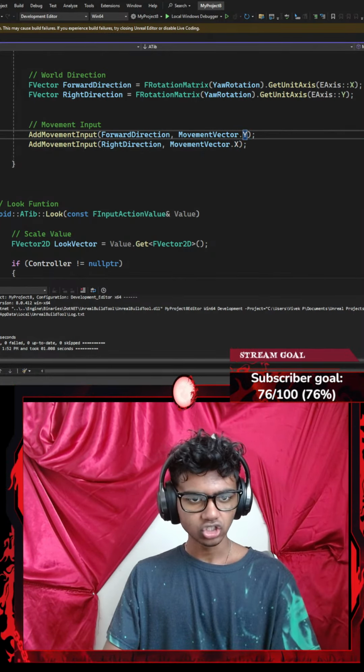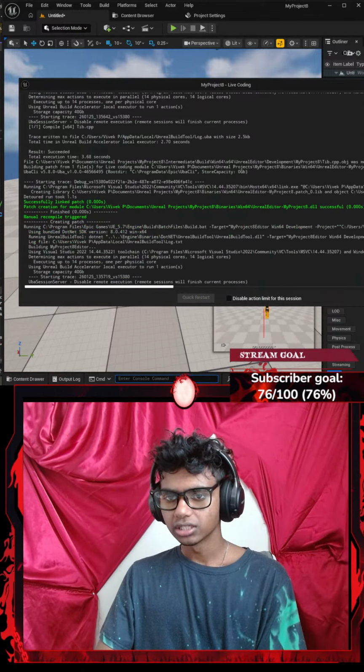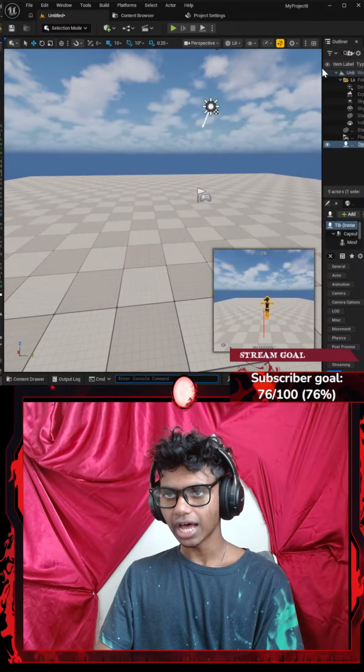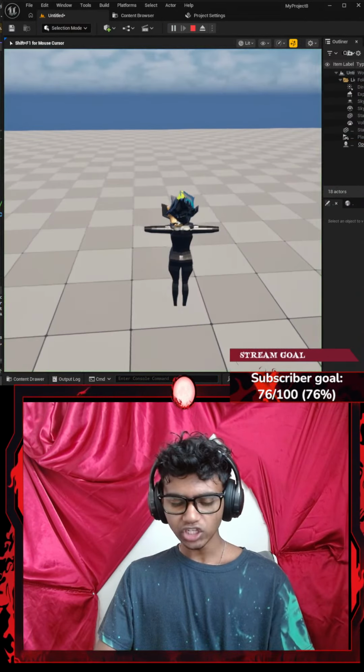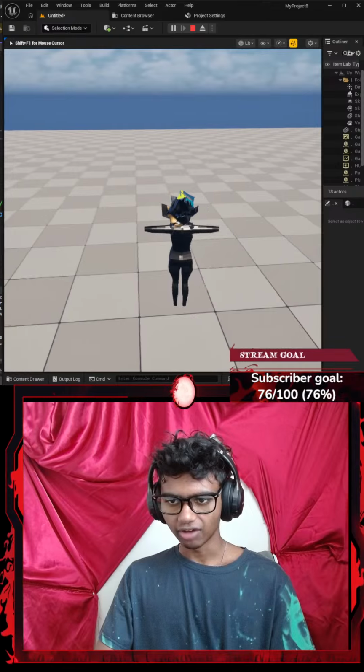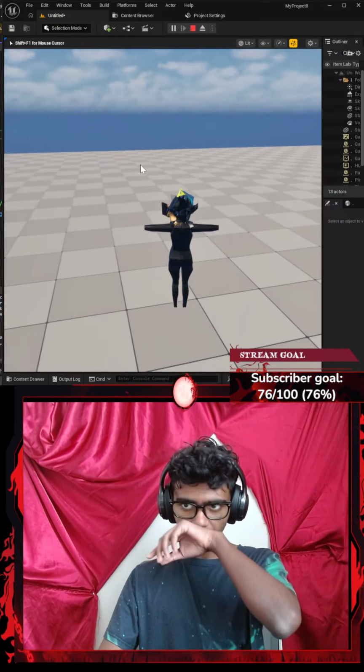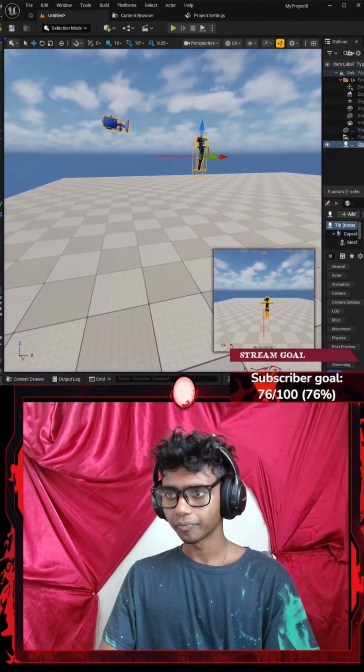Then I'm gonna Control S to save the code. Get my Unreal Engine again. I'm gonna go ahead and live compile. And then let's go ahead and compile this. Okay, let's see. It says results succeeded. I'm gonna go ahead and close that. Let's run my code again. Now this should be perfect. Forward, backwards, left, right. And then I can turn around and all that stuff. Okay, perfect. Let's go ahead and just exit the code now.